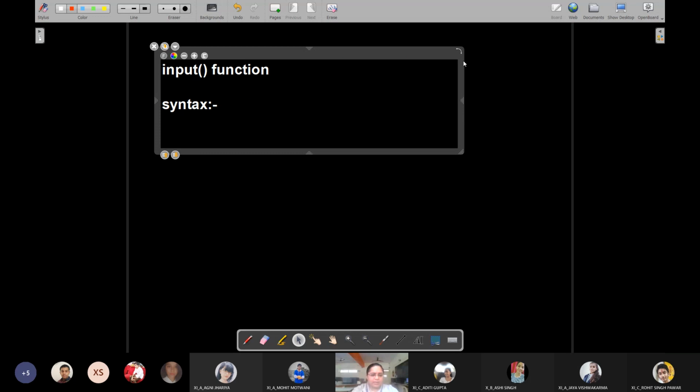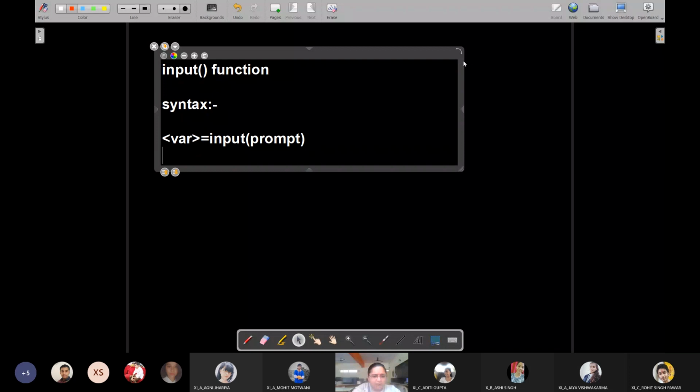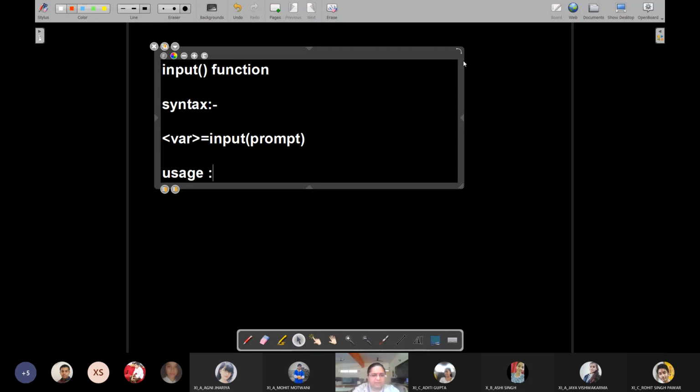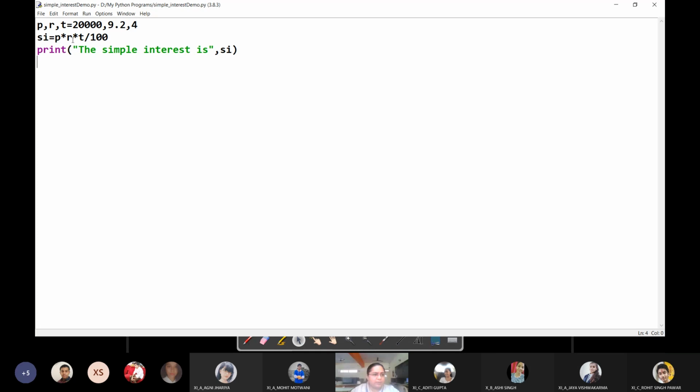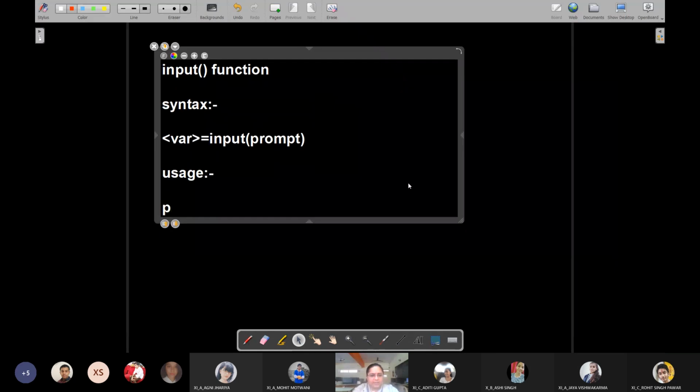So here, how to use it: variable equals input, prompt. Let me give an example. Suppose in the previous program we need to input the principal from the user. So we will write P equals input, enter the principal amount.